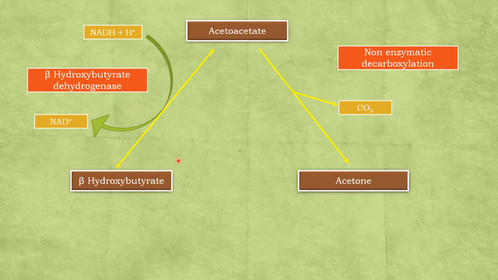So now these two, that is beta hydroxybutyrate and acetone, are called secondary ketone bodies. So this is how the three important ketone bodies, acetoacetate, beta hydroxybutyrate and acetone, are synthesized in the body.